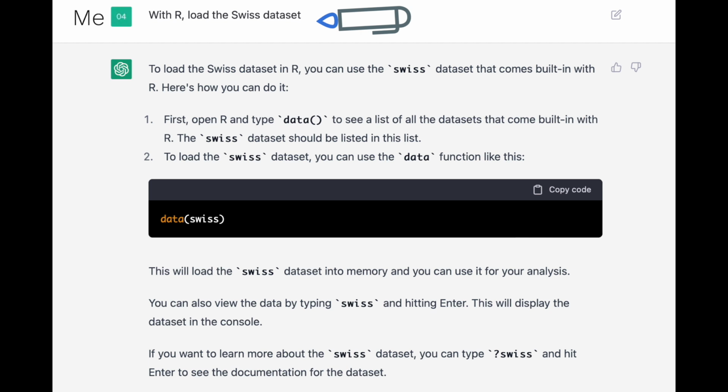I started by writing, with R, load the Swiss dataset. And ChatGPT here gives me the description of the command. If you want to load the Swiss dataset in R, use the command swiss and so on. So it showed me the code, that's fine. It's also explaining to me, which is quite nice. If you want to learn more about the Swiss dataset, you can type this command here, ?swiss, and hit enter.